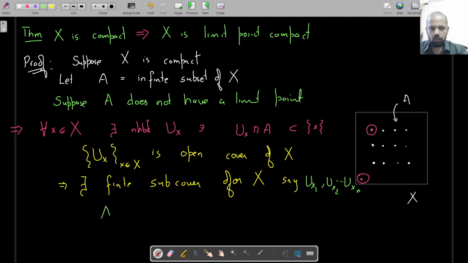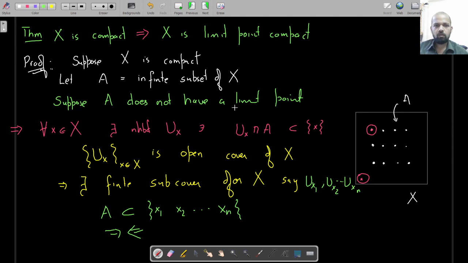So A would be contained inside {x1, x2, ..., xn}, because A intersection with one of these can only be the center, x1. It might not even be that, but it can only be up to that. So A is contained in {x1, x2, ..., xn}. That's a contradiction, because A is supposed to be an infinite set. How can it be contained inside a finite set? So immediately you get a contradiction.